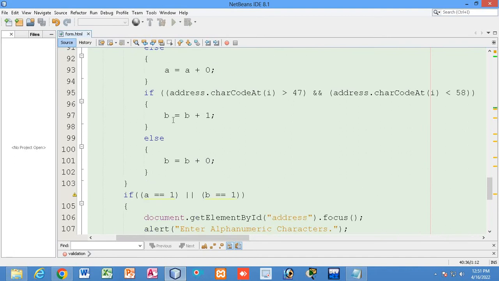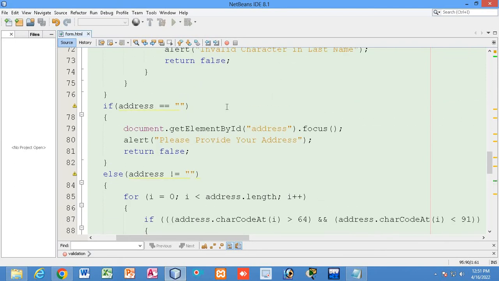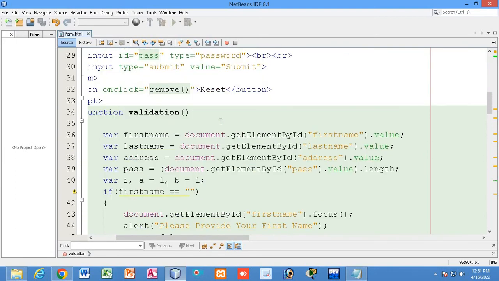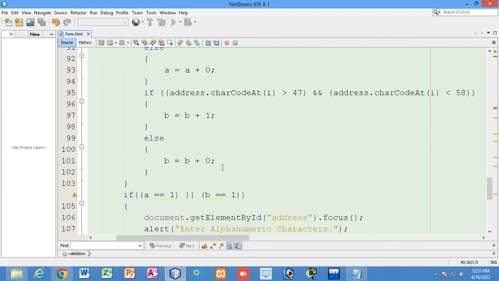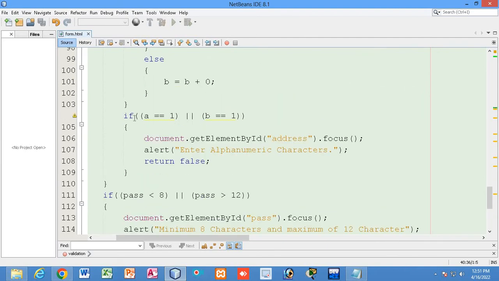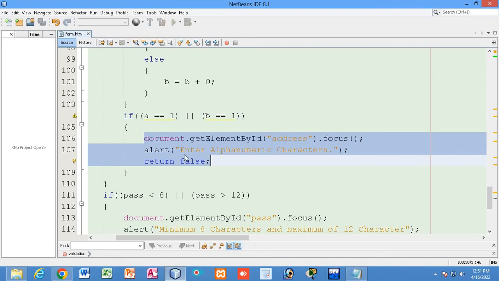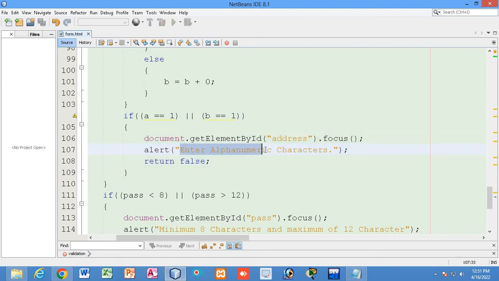And B will be 1 only when the user has not provided a number. If the user provides a number, then B will be incremented, otherwise B will be as it is. We can see the default value I have given is 1, that will be the value of B. So if A is 1 or B is 1, it will ask to enter an alphanumeric character. I hope you understood how you can do this validation.